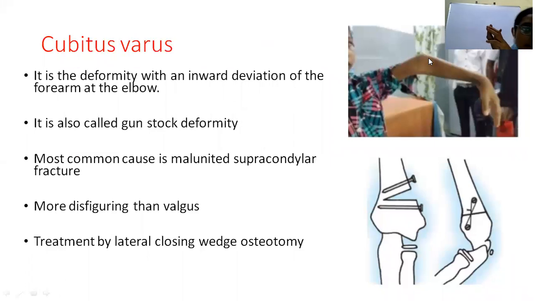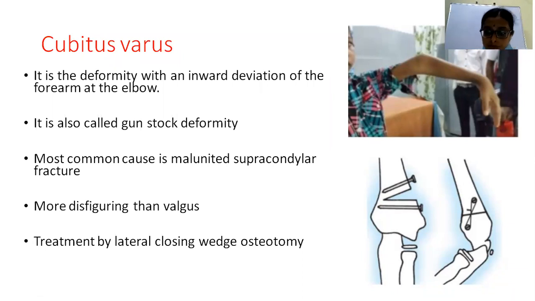See, cubitus valgus is a physiological thing, so even though it is slightly exaggerated, it mostly does not cause any cosmetic abnormality to the patient. However, varus is not physiological, and as a result it is more disfiguring than the cubitus valgus deformity.